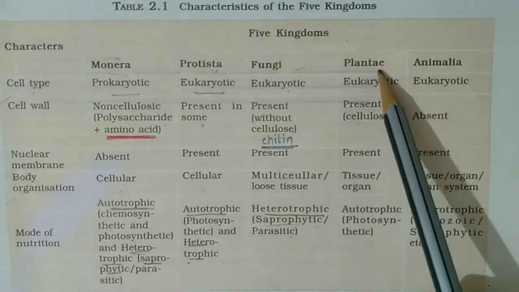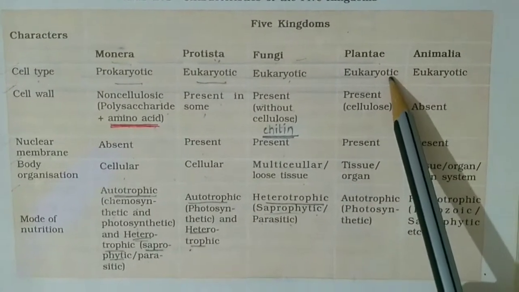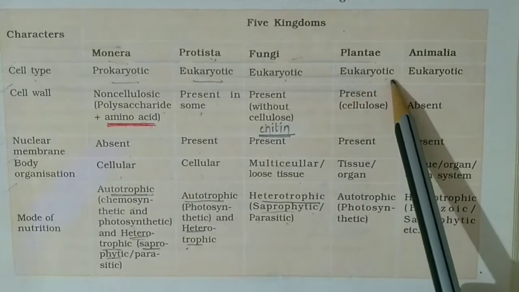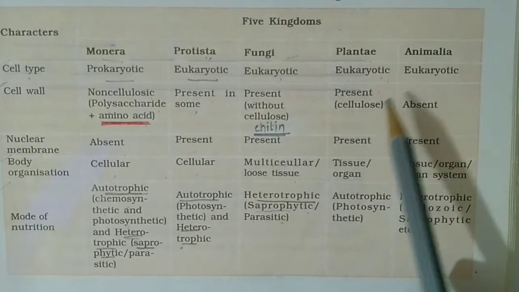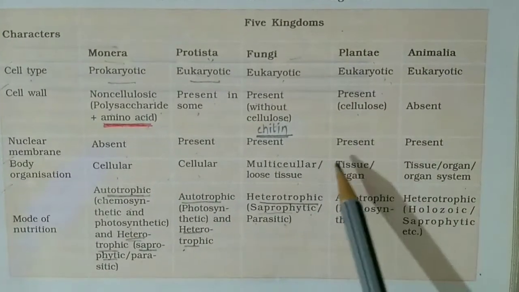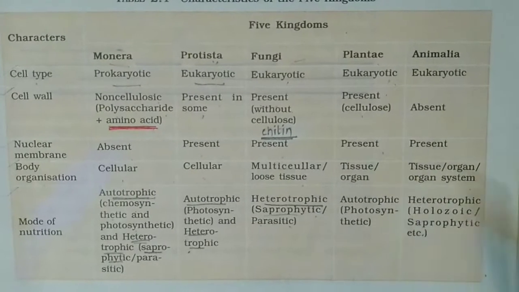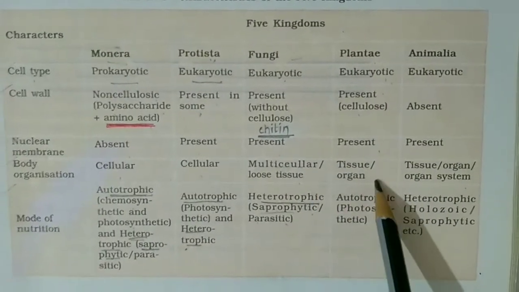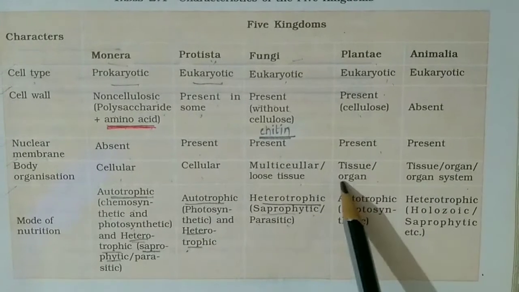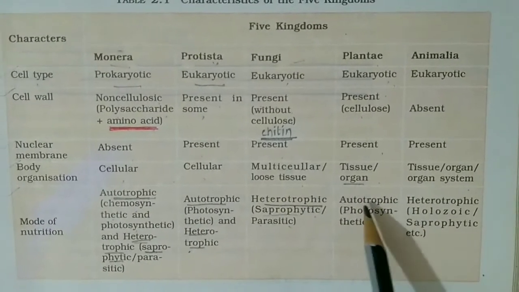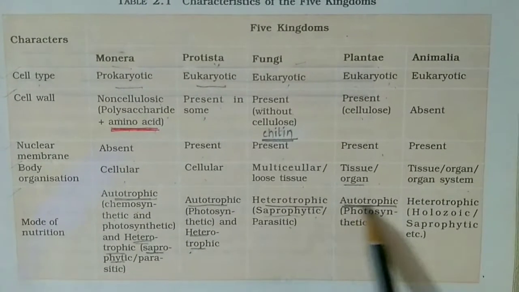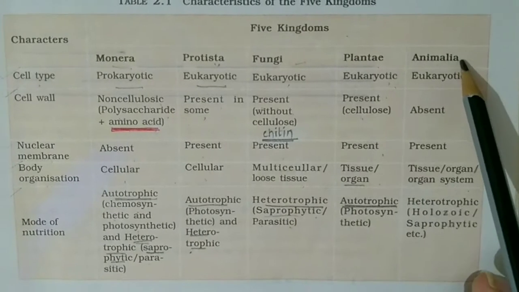Next kingdom is Plantae. The cell type of these organisms is eukaryotic. Cell wall is present, which is made of cellulose. Nuclear membrane is also present. Body organization is tissue or at organ level. Mode of nutrition is only autotrophic. Then came kingdom Animalia.